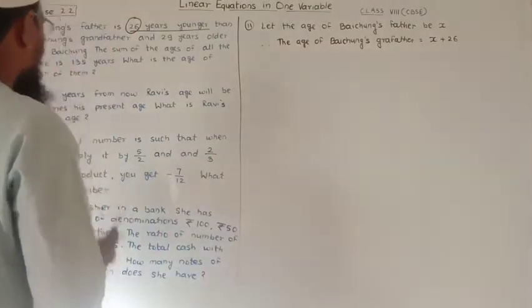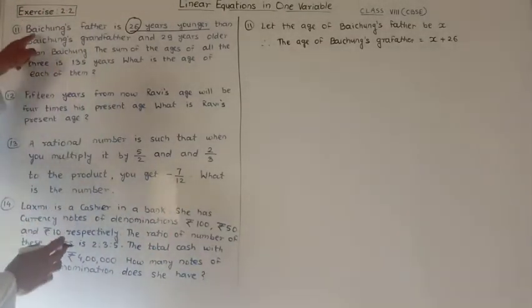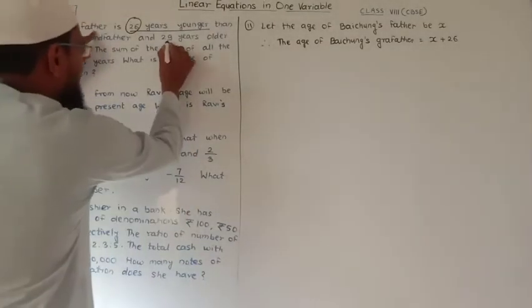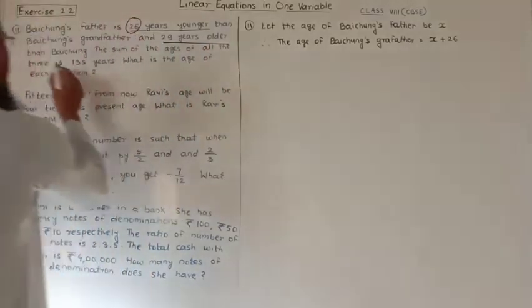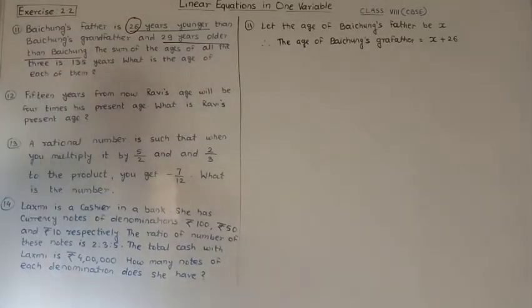Now the second condition is that Baichung's father is 29 years older than Baichung.